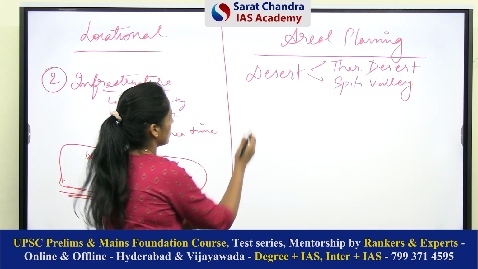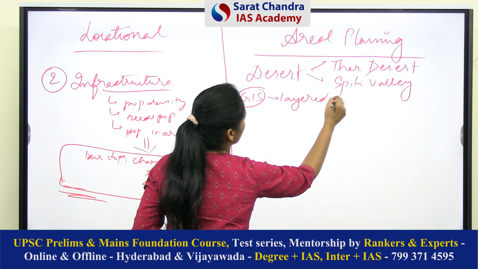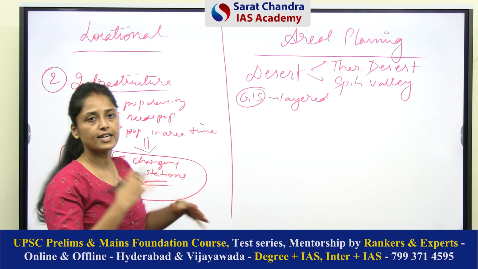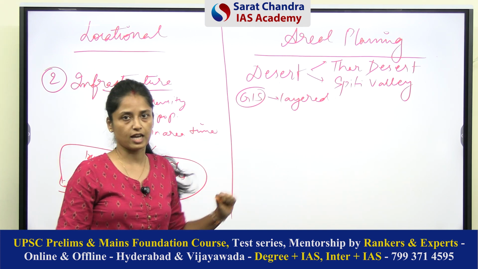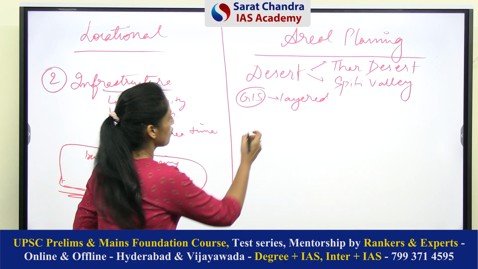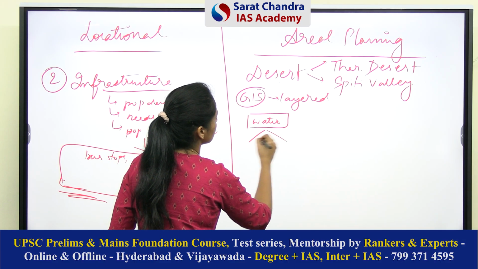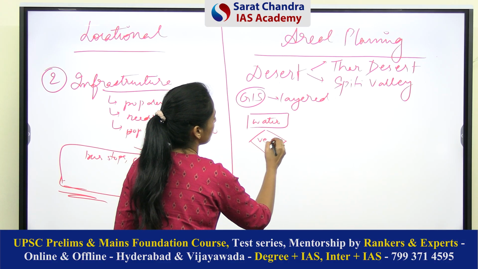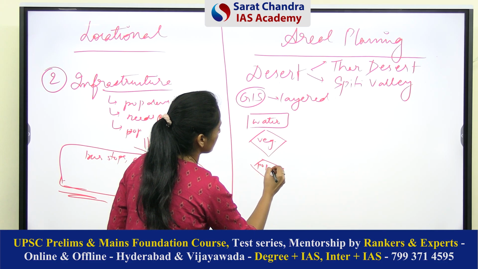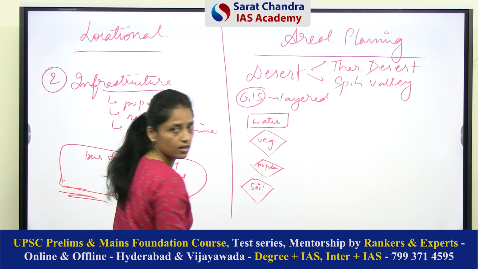See, as we know that GIS works on the layered system, right? So here, our main objective here is to find out what type of programs should be started in these type of regions. For this, I need data of human and physical features. So first, I will collect data about the water resources. This is first layer. Second layer, I will collect data about the vegetation there. Third layer, I will collect data about the population density. Fourth layer, I will collect data about the soil health.